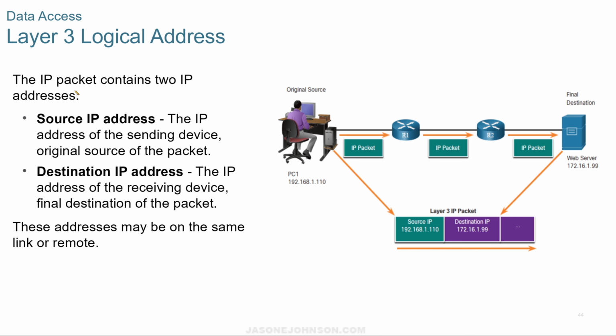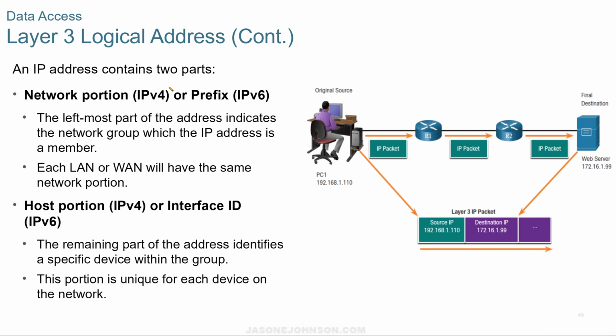For layer 3, the IP packet contains 2 IP addresses. So you have the source IP address, the IP address of the sending device, and then the destination IP address, which is the receiving device of the final destination. And these addresses may be on the same link, or they could be remote and get routed out, and that's why we use routers.